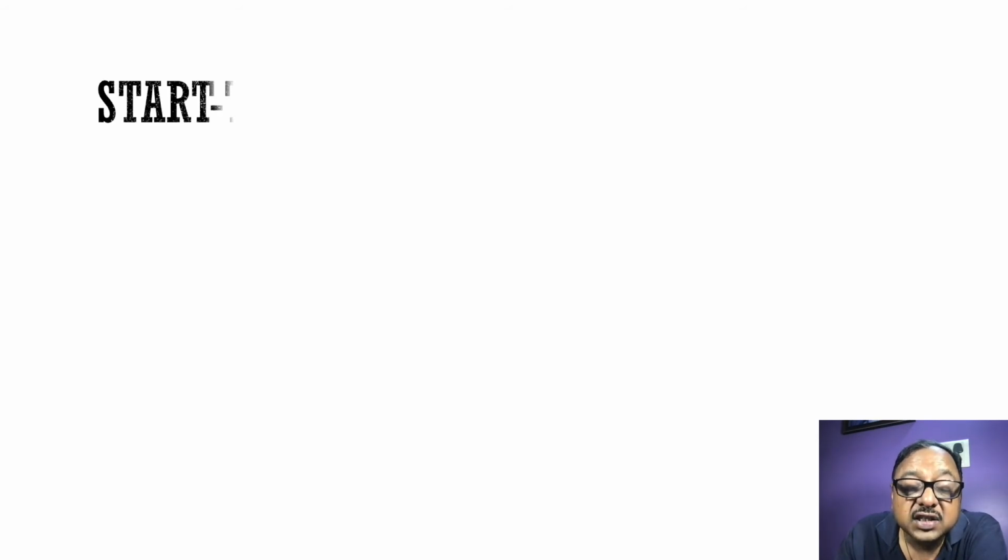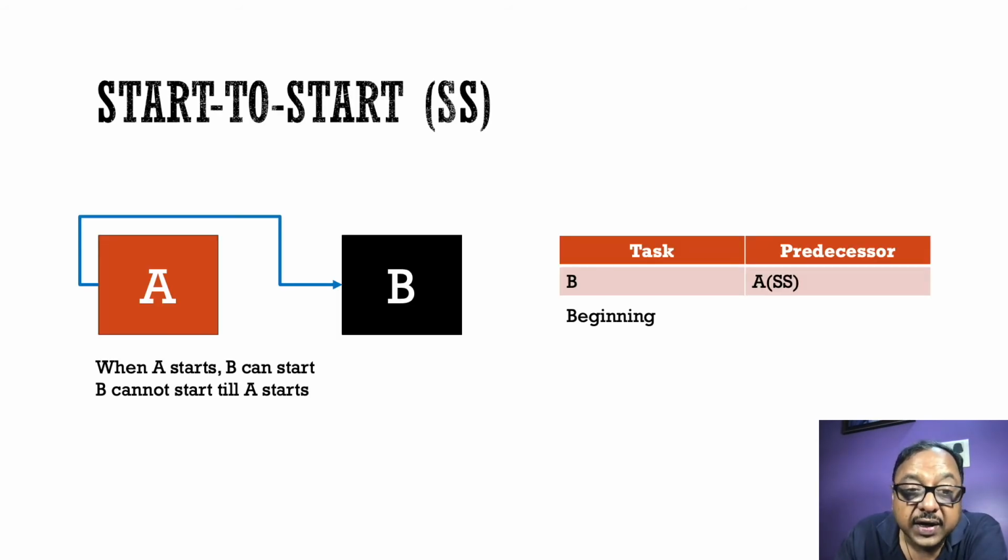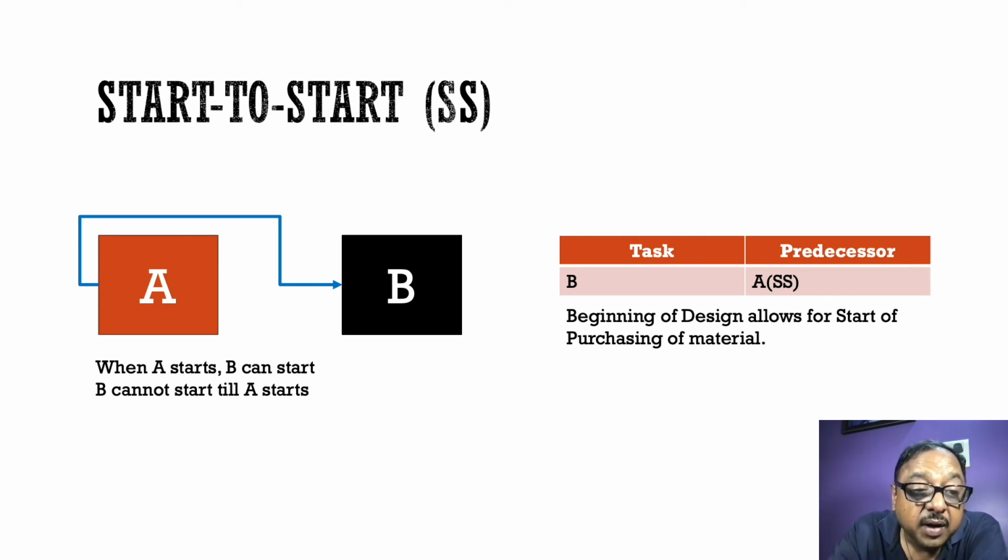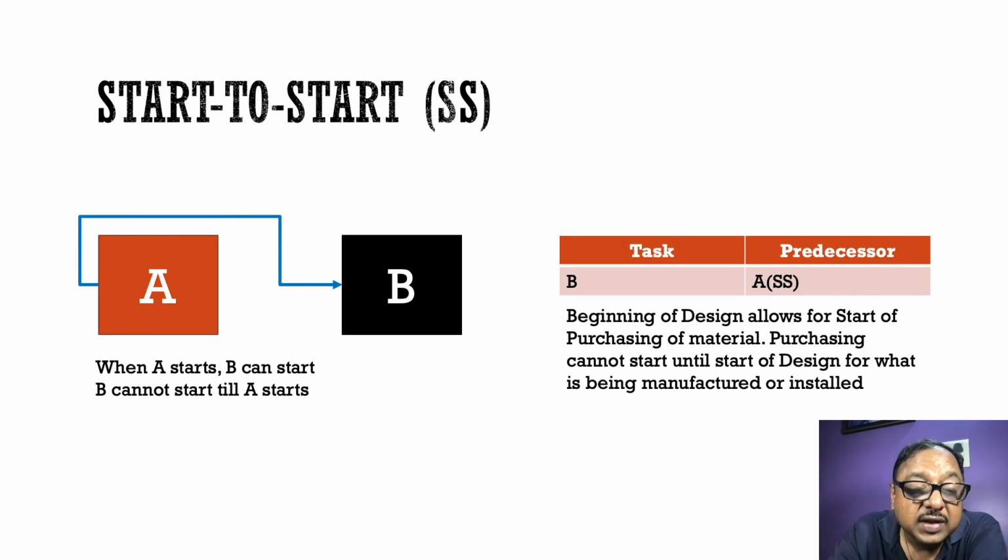The third type of relationship which I can have between two tasks in a project is known as the start to start relationship. In this relationship, work B can start when A starts. So I can start work B along with work A. It can also be possible that I start work B with a lag. I say that work B has a start to start relationship with work A such that work B starts after 5 days of the start of work A. We will have many such examples in our projects.